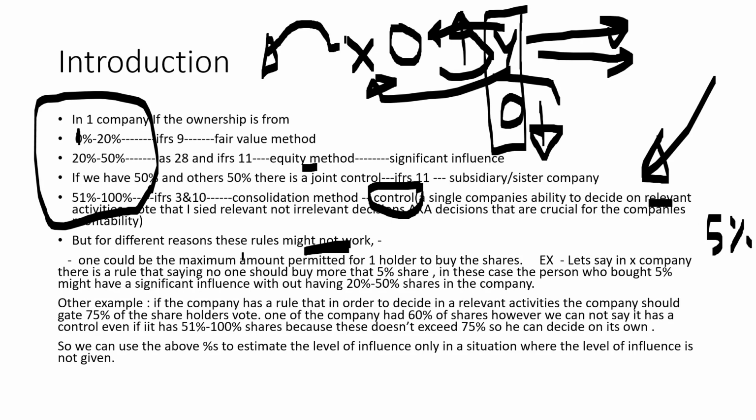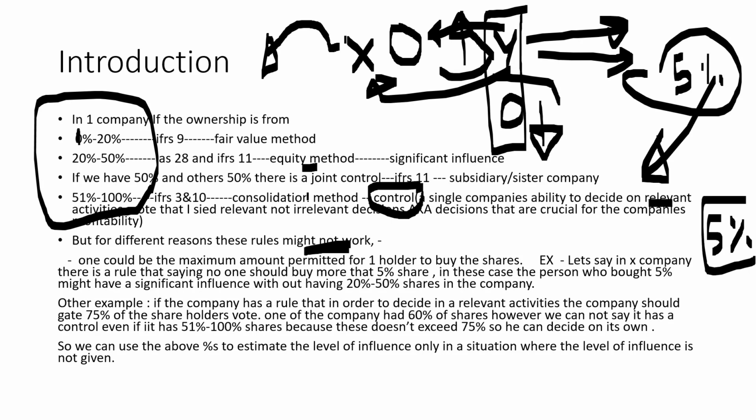This means that if other parties don't have a share that exceeds 5%, the company who bought 5% has a significant influence without having 20 or 50% of shares. Only by 5% of share, we can say that it has a significant influence and apply the equity method. So in this case, this rule might not work.